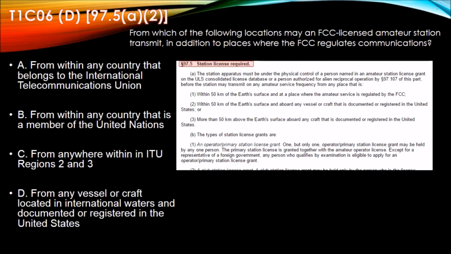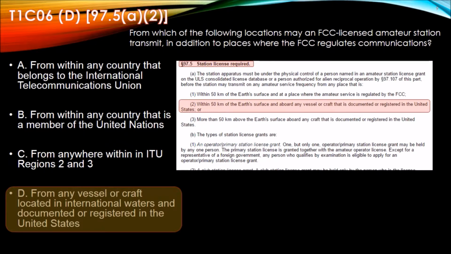Let's look at 97.5, station license required. And 2 says within 50 kilometers of the Earth's surface and aboard any vessel or craft that is documented or registered in the United States. So the answer to this question would be D. From any vessel or craft located in international waters and documented or registered in the United States.